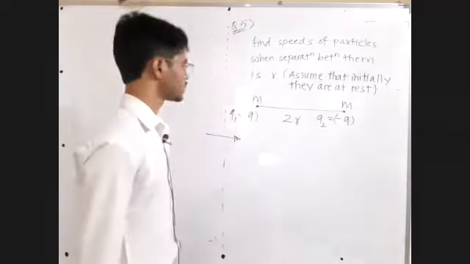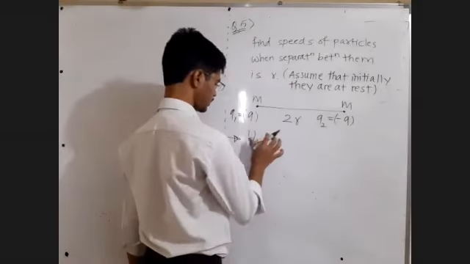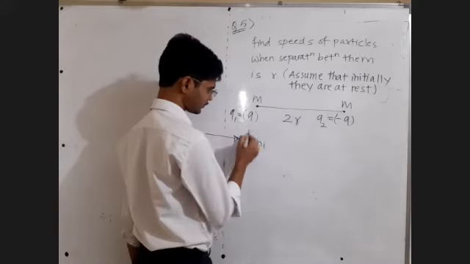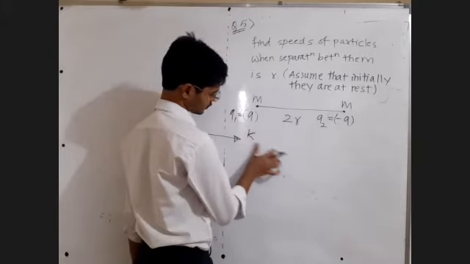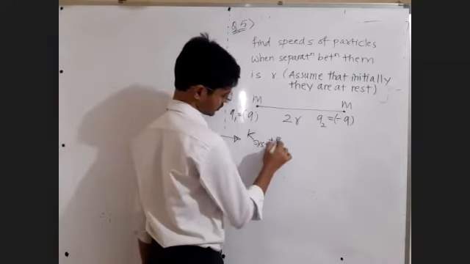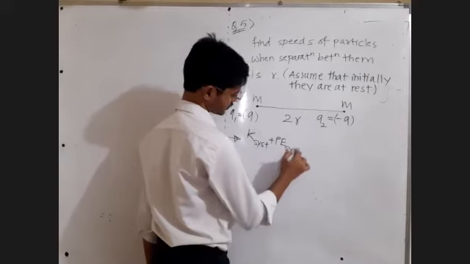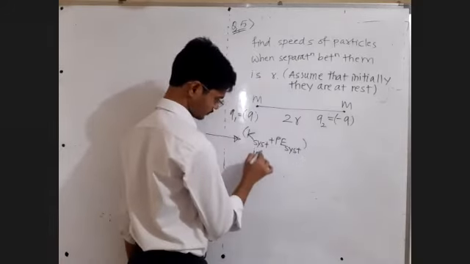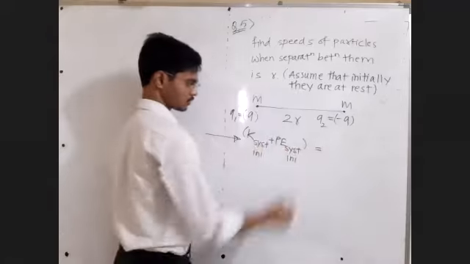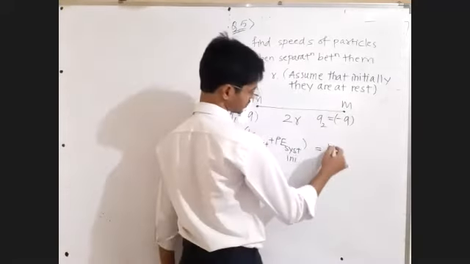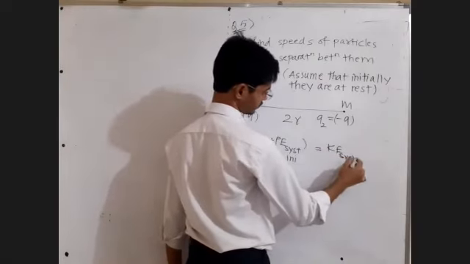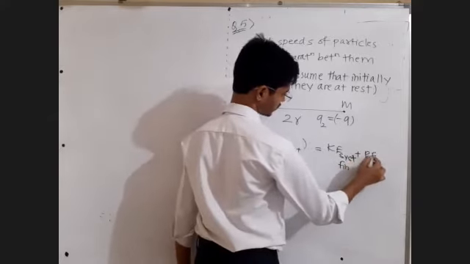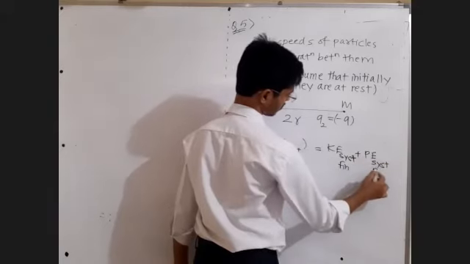Total initial KE plus PE, kinetic energy of the system plus potential energy of the system initially, is equal to total energy finally, that is, kinetic energy of the system finally plus potential energy of the system finally.